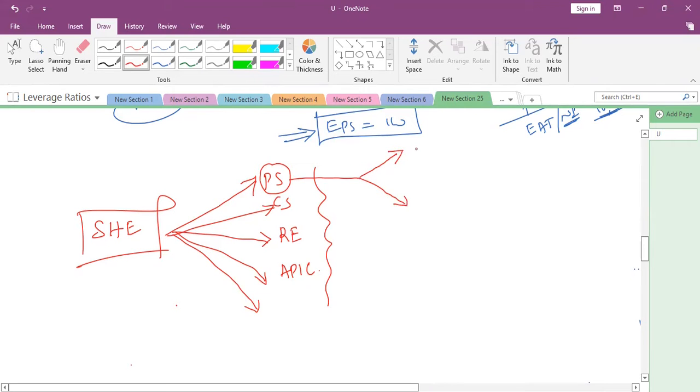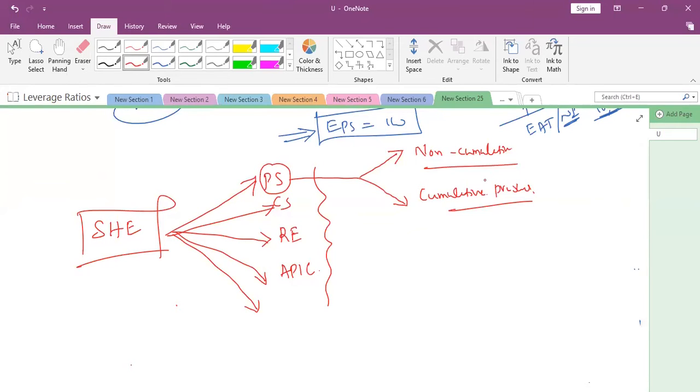One is non-cumulative preference shares. Another is cumulative preference share capital. Normally the concept of preference share is that, why it is called preference share means they will have two preferential rights.